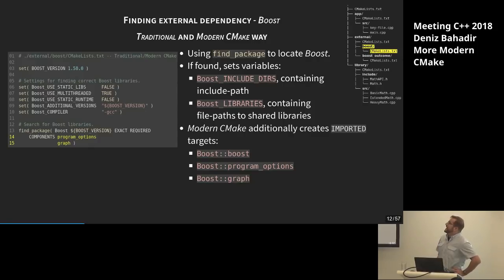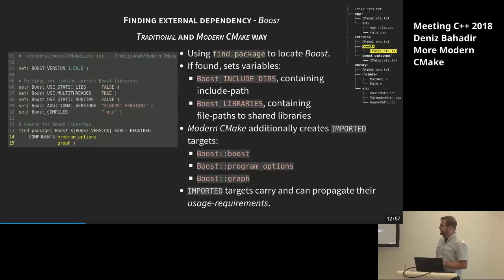We put it in a subdirectory, external boost, so that it's nicely modularized. You could have called the find package command from every subdirectory where you need it, but that's redundant. You're looking for the same libraries over and over again, and especially it takes a lot of time. If you have a big project like we have in our company, and you're doing this, this really makes your CMaking process quite long. You don't want to have that, at least if you know beforehand which libraries you require in your whole project. So we do this in one directory.